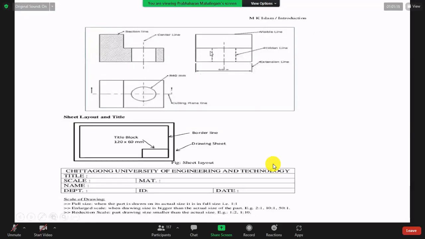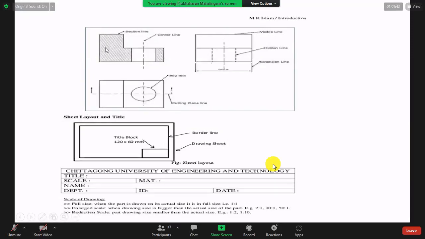Then you ask why it should be a front. Front is a front. Plan should be below the front. I already told you, not below or up, it depends on the projection, but it is straightly on the vertical line of the front. Always the plan. So you identify the plan, it should be on that vertical line of the front. It is a compulsory condition. So side is an end projection.